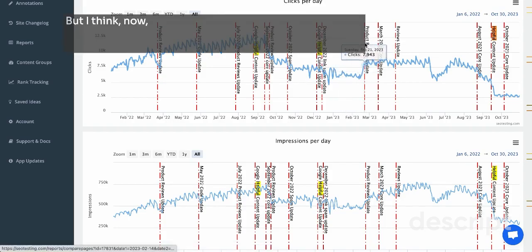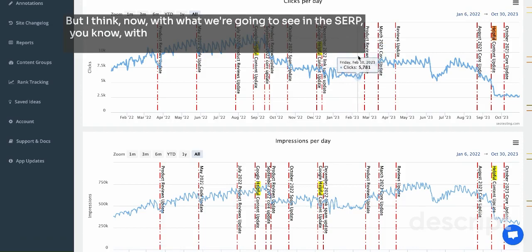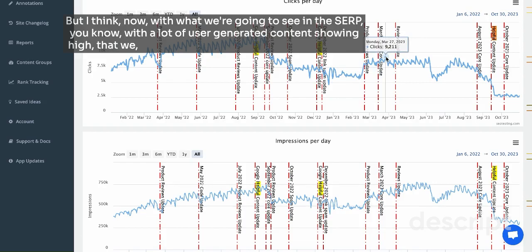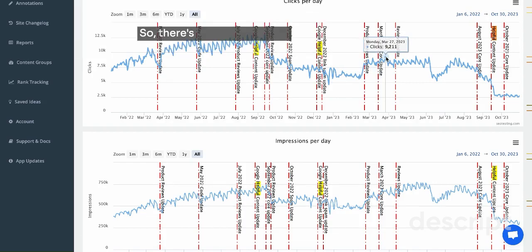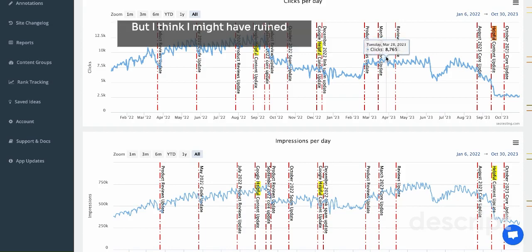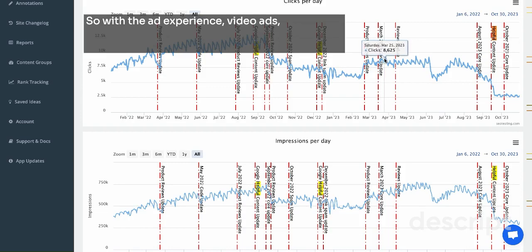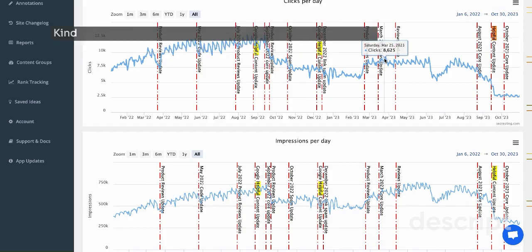But I think now with what we've been seeing in the SERP, with a lot of user-generated content showing high, that we've got to make adjustments. So there's big changes here. So in the bulk of it, I'm really cleaning up. My content in most cases is very good, but I think I might have ruined it with extracting every dollar out of it. So with the ad experience, video ads, maximizing large ads in there, and dragging our content to be as long as possible to show more ads. Now I'm going the reverse, and we'll see what happens.